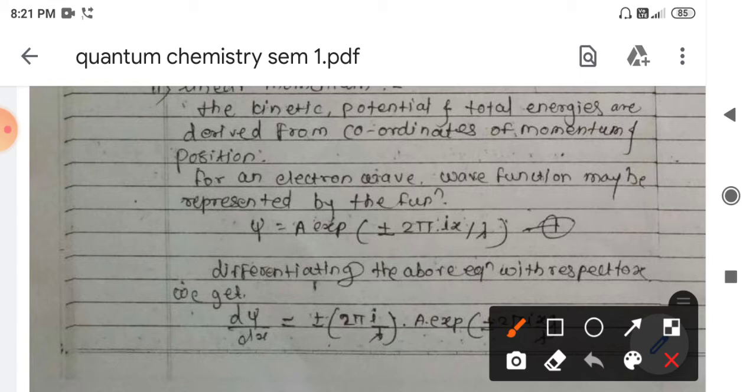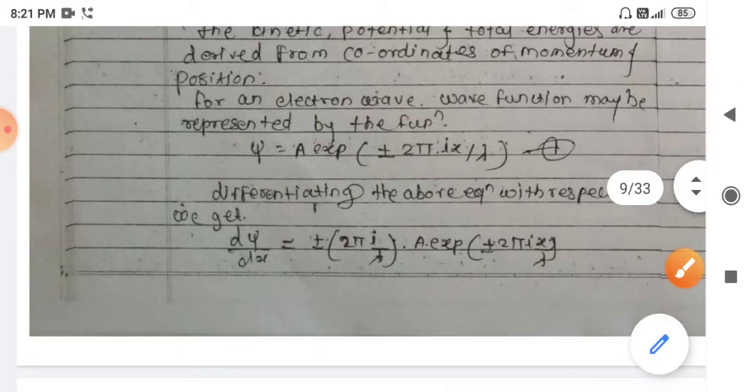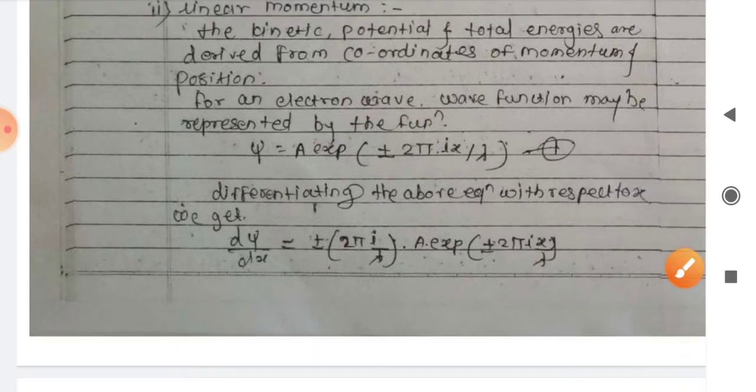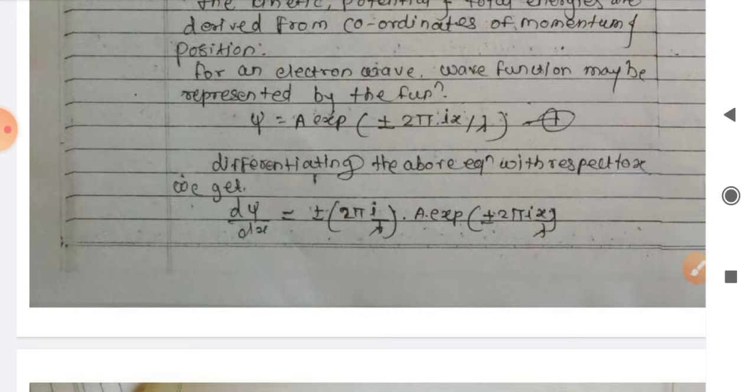So for an electron, this is the wave function for the electron. We have considered A, some normalization constant that we need to find out again, into e raised to, okay, this is a simple harmonic wave equation.